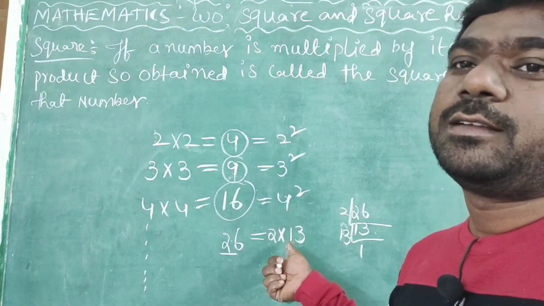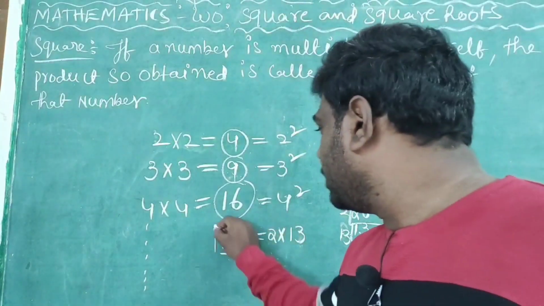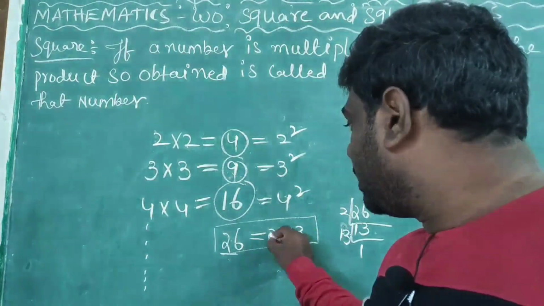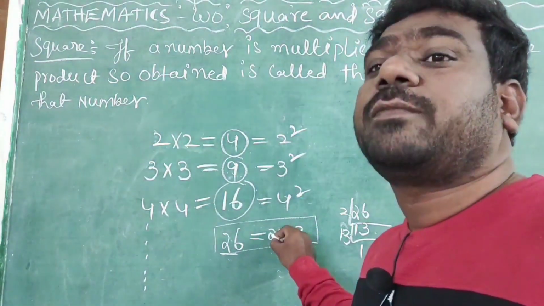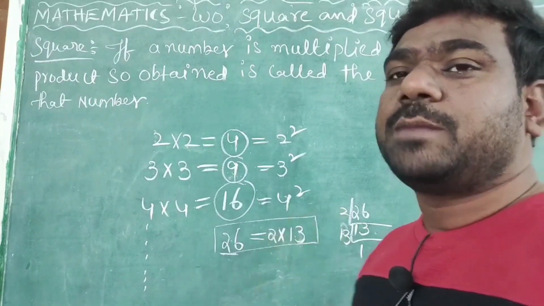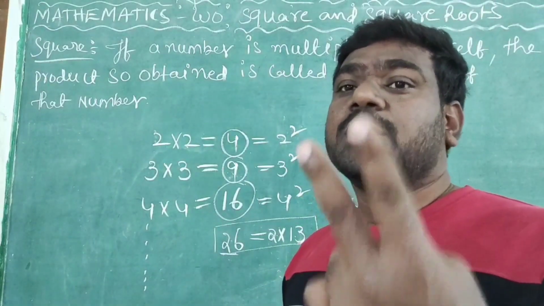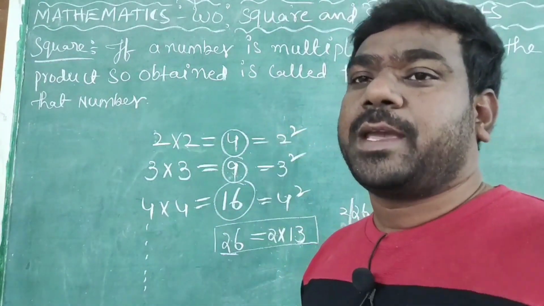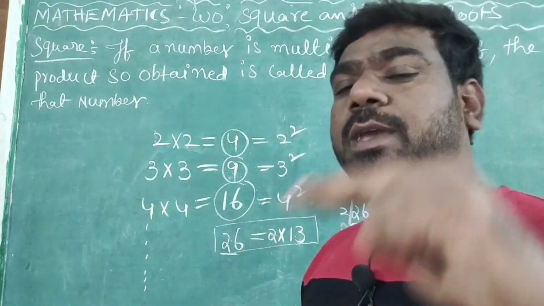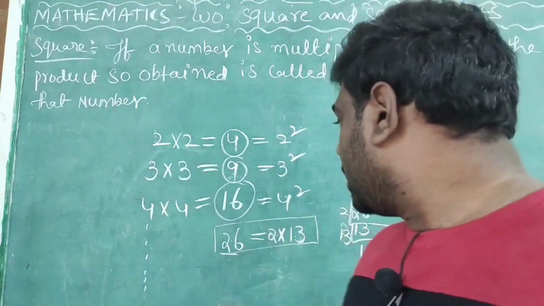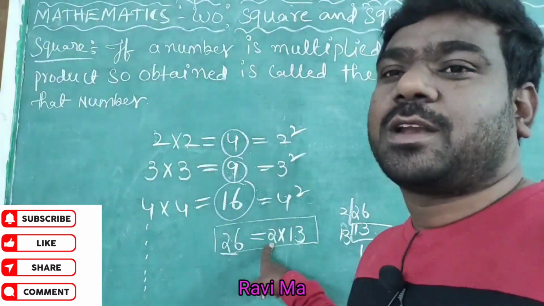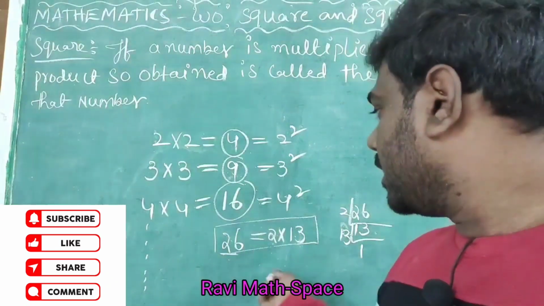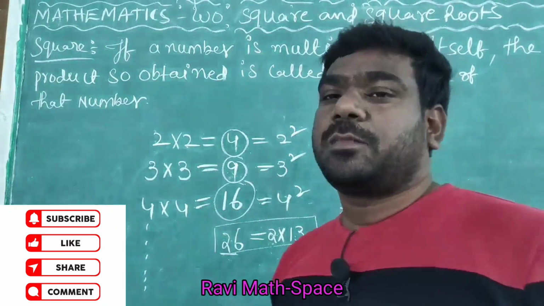perfect square. So I will give one more example, so we can understand better. Understand here? Why? Because we can't make pairs of equal factors. Pair means two. Same numbers we have to make as one group. That is called a pair. Pair means two numbers made into one group. So here both are single numbers. I can't make pairs of equal factors. Yes or no? That's why 26 is not a perfect square.